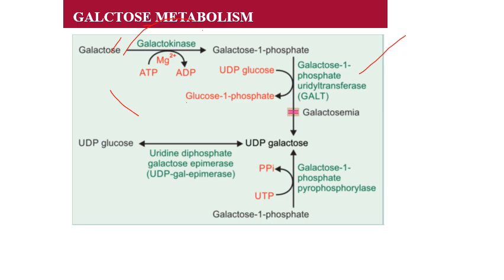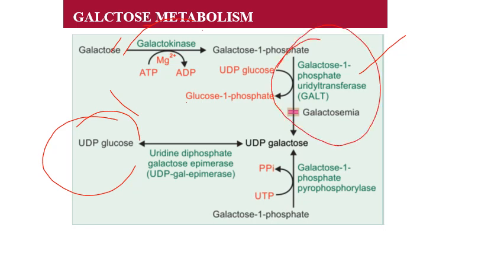It can undergo an epimerase reaction to form UDP glucose. This can be utilized for various purposes. So here you can see that if there is deficiency of this important enzyme, GALT, galactose 1-phosphate uridyl transferase enzyme, due to some genetic defect, what will happen? There will be accumulation of galactose 1-phosphate and also galactose.